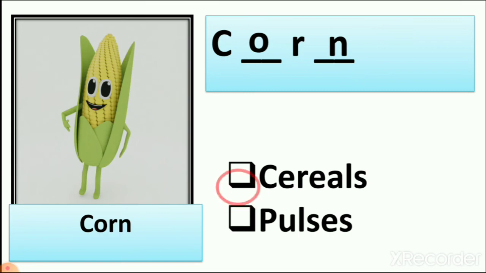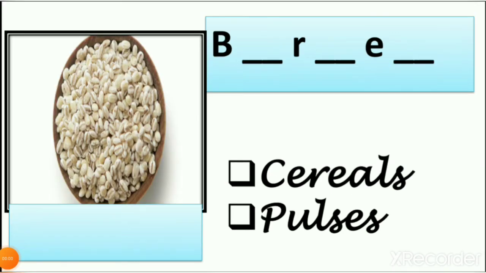So corn is cereal or pulses? Yes, it is cereals. When we learn about cereals, wheat and rice, we learn about corn also. So we make corn soup also, we eat popcorn also, we make flour of it and we eat. It's available in sweet corn also. So we roast it and we eat it. So let's see which is the next one.